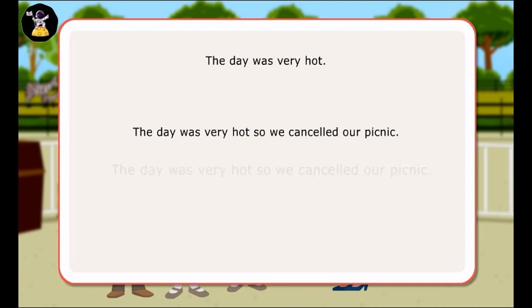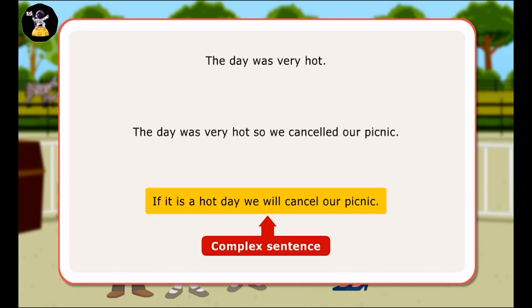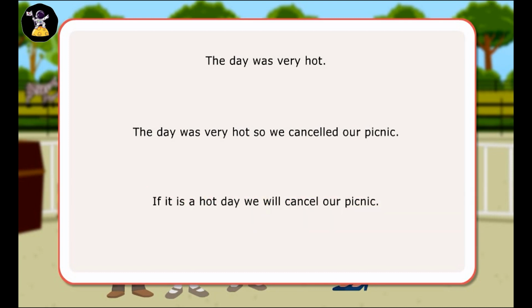If a sentence contains two statements, each presenting a different thought, but only one of these statements can stand alone as an independent sentence, it is called a complex sentence. If it is a hot day, we will cancel our picnic. Here, we will cancel our picnic presents a complete thought and can stand alone as a separate sentence. But the second thought, if it is a hot day, cannot stand separately as an independent sentence.